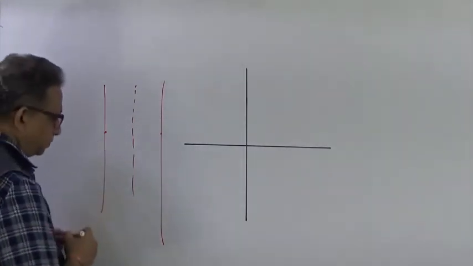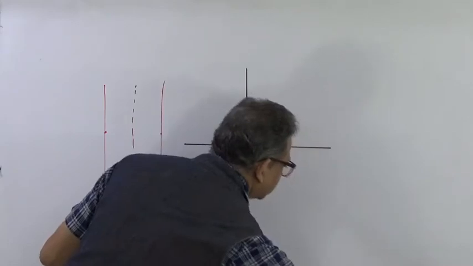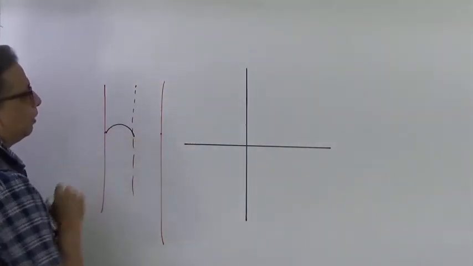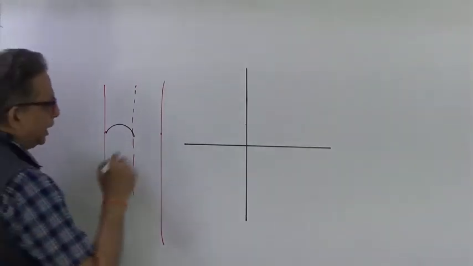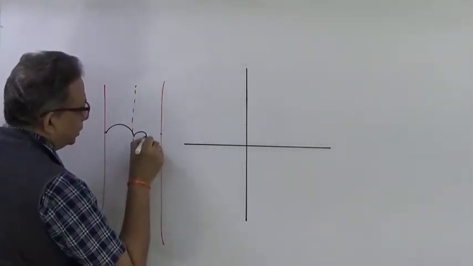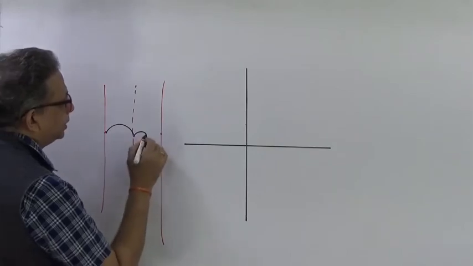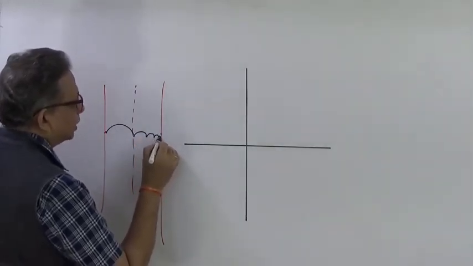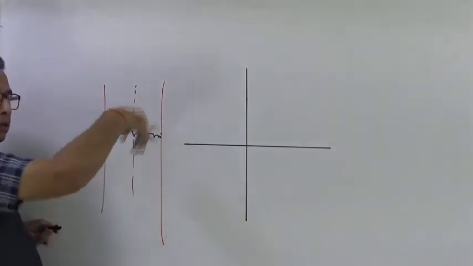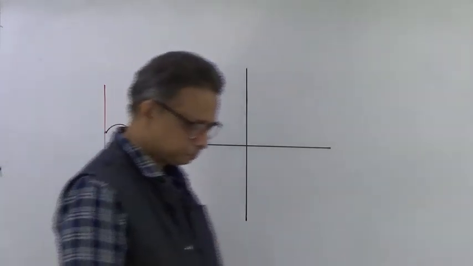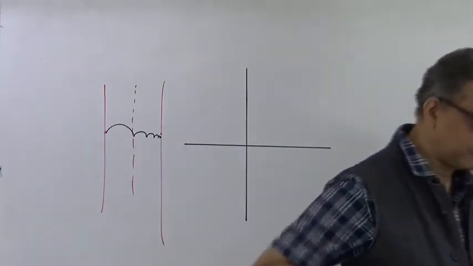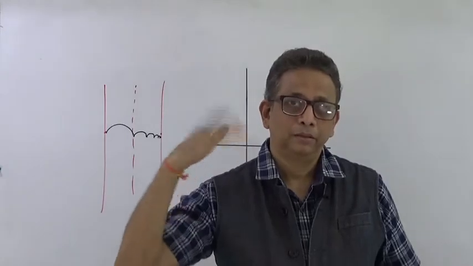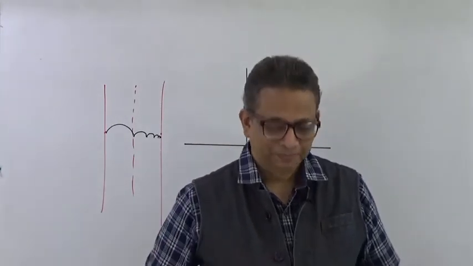So the first jump it is going to take will be from this point to this point, because this is half the distance. Next, it will go from here to this point, half the distance. Now this is the remaining distance, it will jump half the distance, then half the distance, then half the distance, then half the distance. Because distance has infinite points, there will always be infinite points, so lifelong he will be crossing.